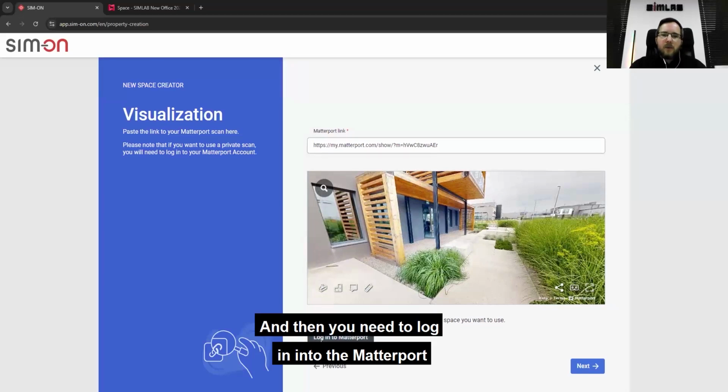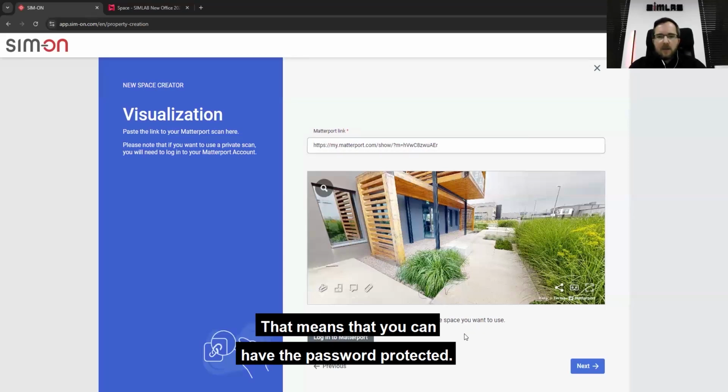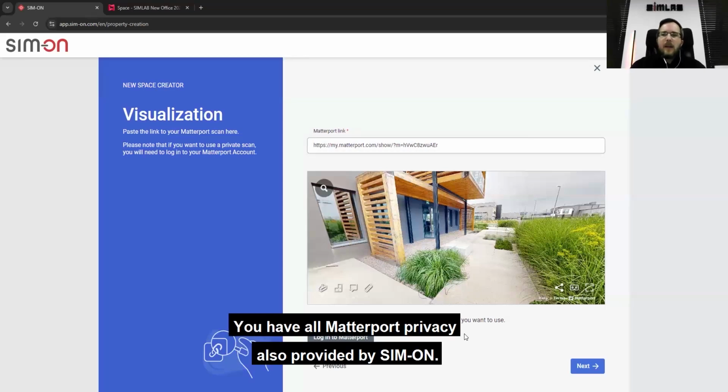Then you need to log into the Matterport, and in the iframe menu here, after logging in, there will be the possibility to choose your private space and add it as a background. That means you can have it password protected, and you have all the privacy also provided by our software. You don't need to put it outside somewhere as a link.